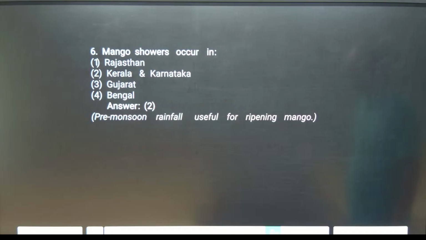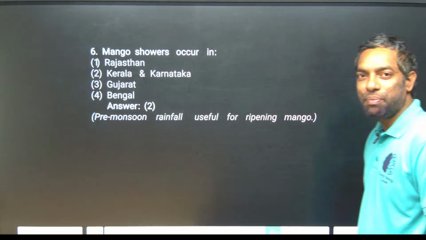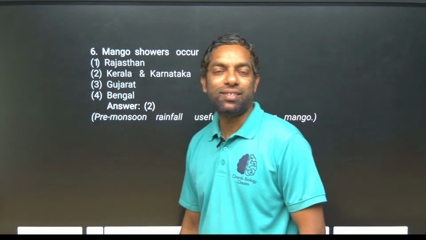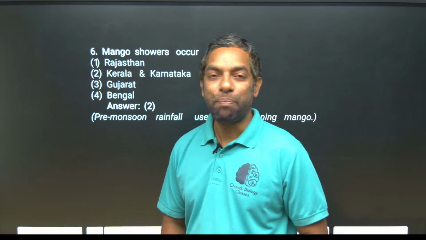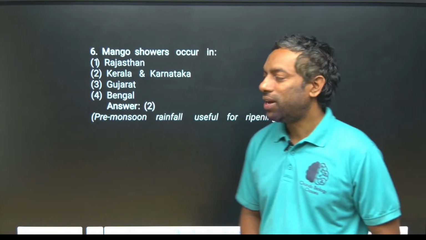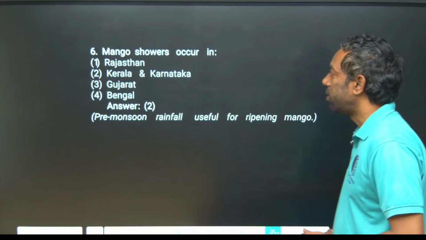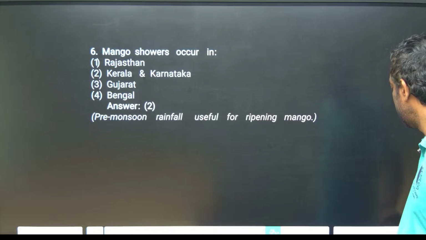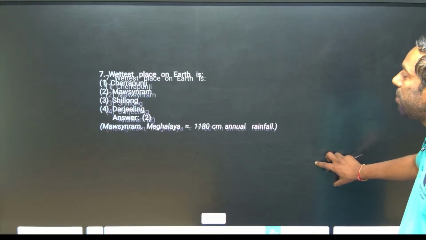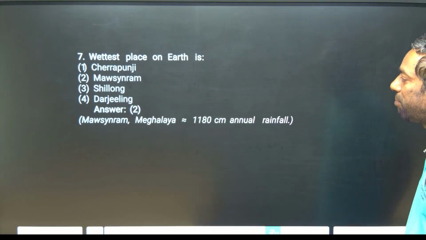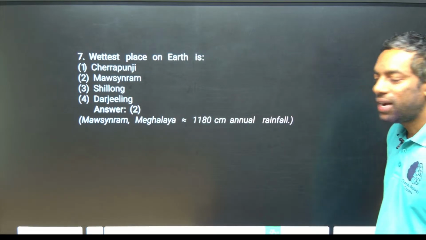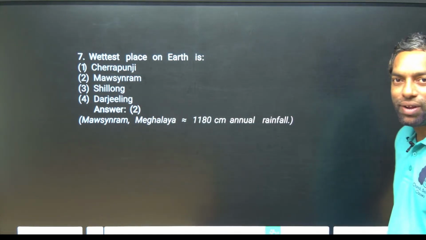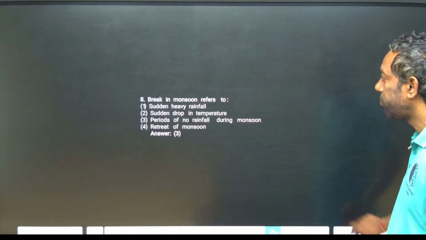Pre-monsoon rainfall. Sometimes in May or April there is some rainfall, and that rainfall we can call mango showers. That takes place in Kerala and Karnataka. The wettest place on earth is Mawsynram, Meghalaya, with 1180 centimeter annual rainfall.